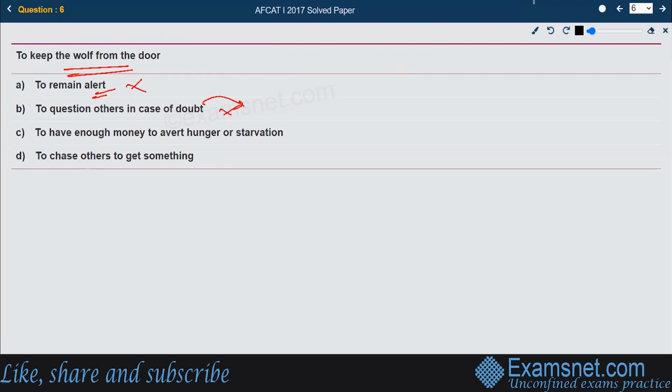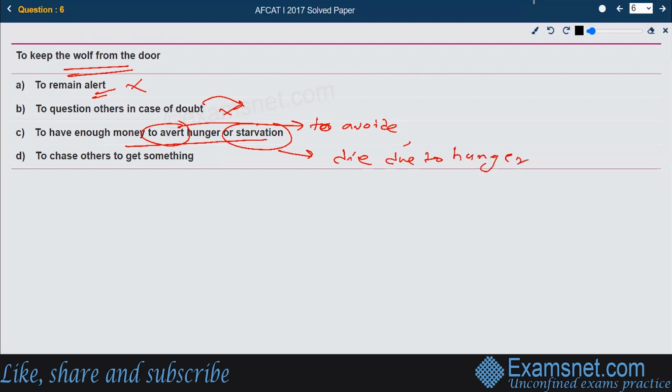To have enough money to avert hunger. The word avert here means to avoid, to be capable of dealing with. To have enough money to avert hunger or starvation. The word starvation means dying because of hunger. So if you have enough money that you can easily avoid hunger and starvation, that is the C option.